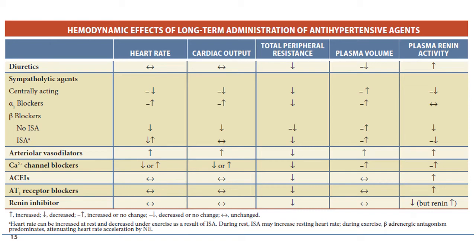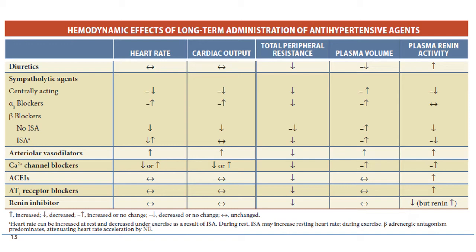Among the arterial vasodilators like hydralazine, these drugs cause a reflex sympathetic increase in activity, leading to an increase in heart rate and cardiac output, and because these are vasodilators, they cause a decrease in total peripheral resistance. There is a reflex increase in plasma volume and plasma renin activity.